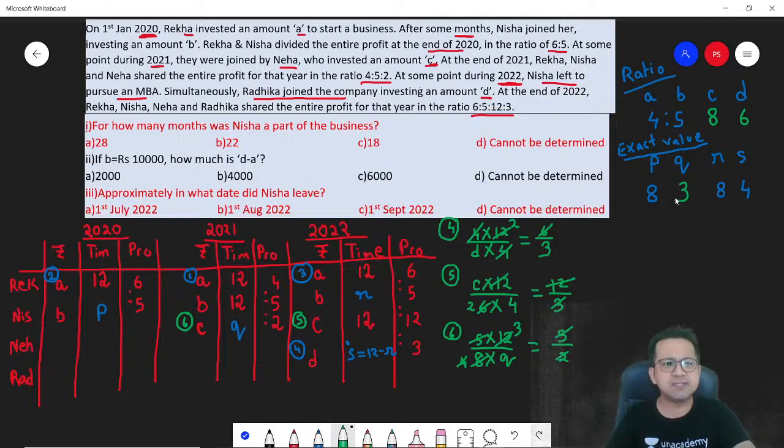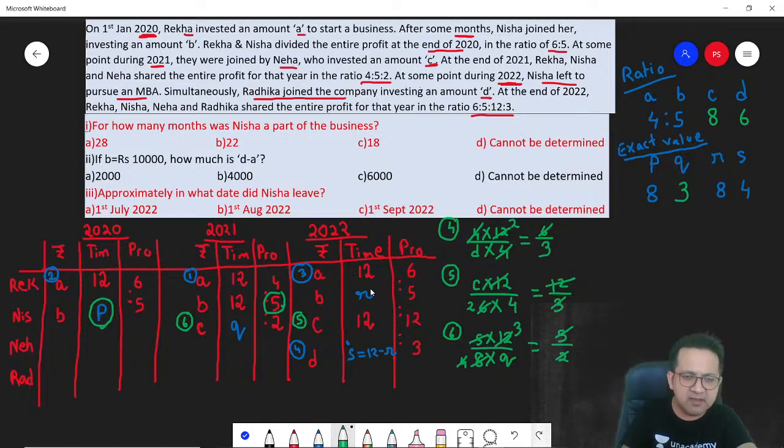For how many months was Nisha a part of the business? Remember, Nisha leaves in. So, what is the answer? Answer is P plus 5 plus R. So, let's write down P plus 5 plus R. So, what is the value of P? P is 8. 5 plus R, R is 8.